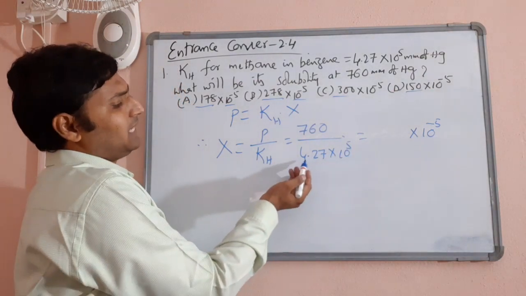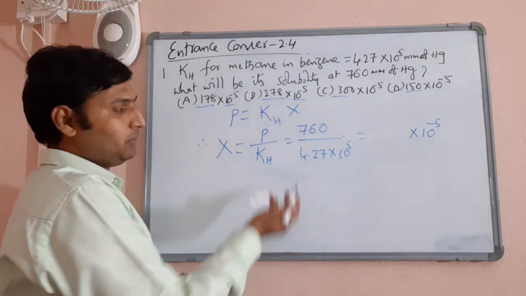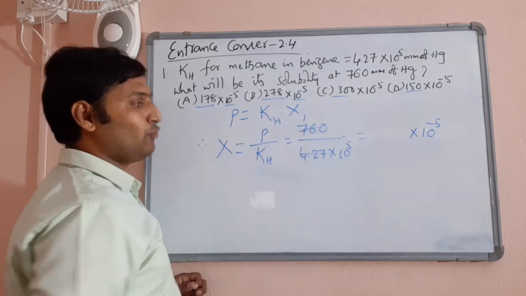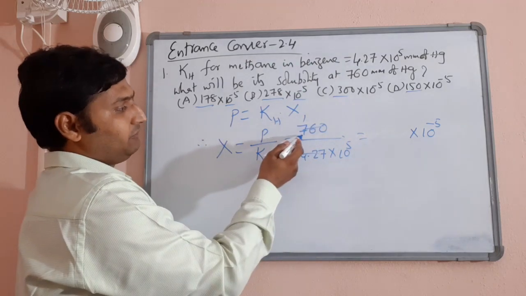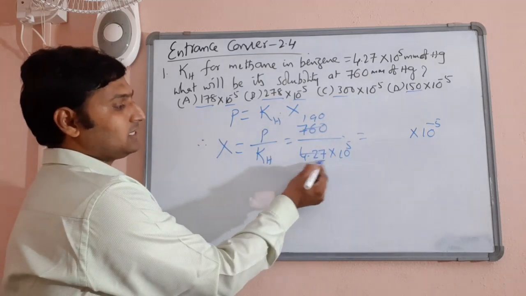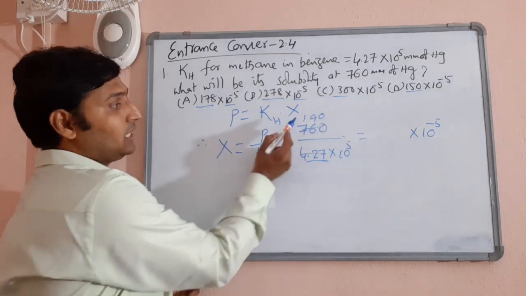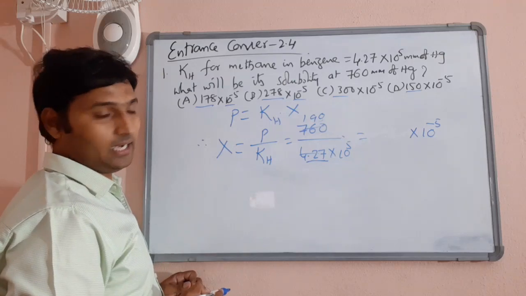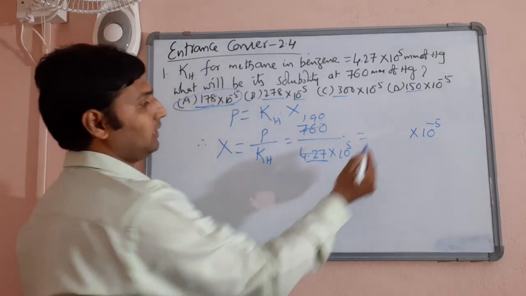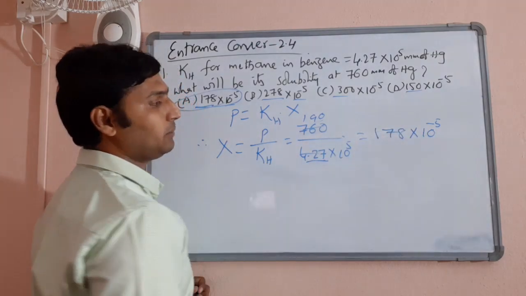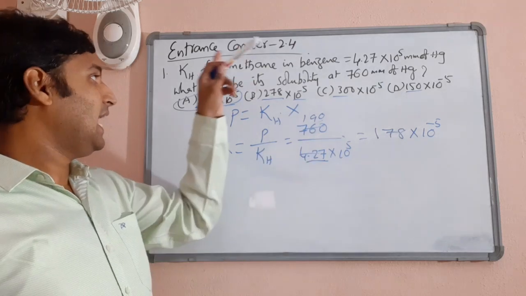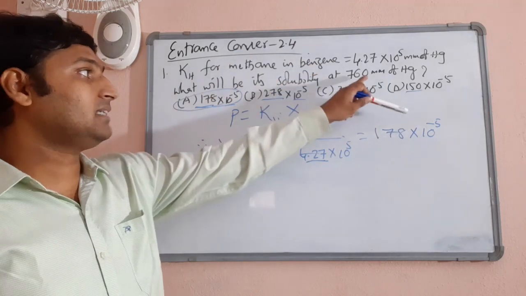So I'll round 4.3 off to 4, and see which will be the nearest answer. 4 ones, then you are left with 3. 3 means 36, approximately 190. Because this value is slightly larger than 4, this should come slightly smaller than 190. Which is nearest to this? Obviously option A. 178 into 10 power minus 5 will be the mole fraction of methane in benzene at 760 millimeters of mercury.